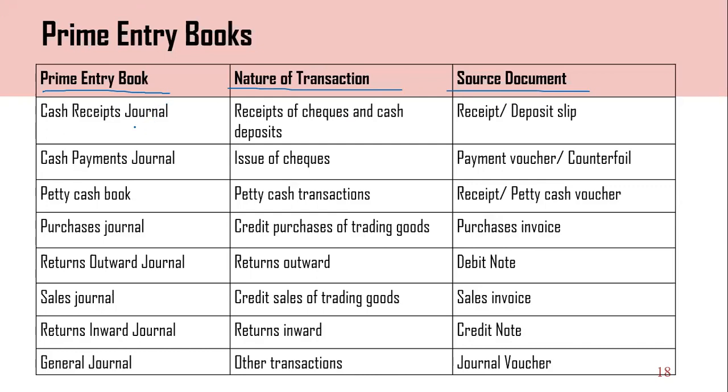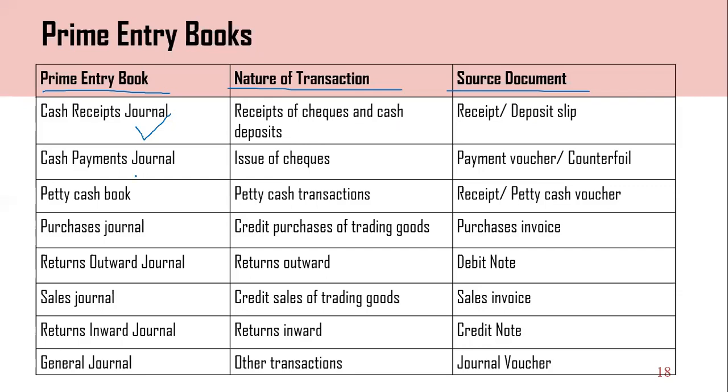The first one is the cash receipt journal. What kind of transactions do we record here? Receipt of checks and cash deposits. And what is the source document? Receipt or deposit slip.